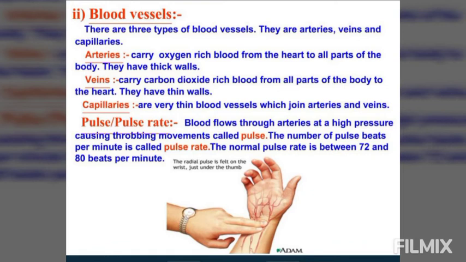First, we will study the blood vessels. As we know, inside our body there is a system of pipes or channels through which the blood flows. These pipes or channels are called blood vessels. Some of these pipes carry blood away from the heart while others bring the blood to the heart. So two types of blood vessels, arteries and veins, are present inside the body. In addition to the arteries and veins, fine blood vessels form the connection between the arteries and the veins, which are known as capillaries.